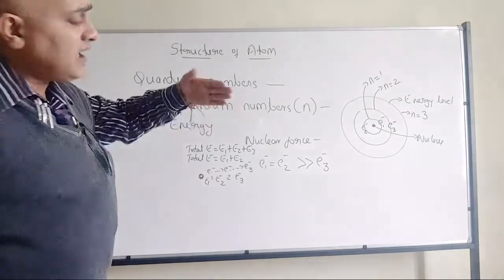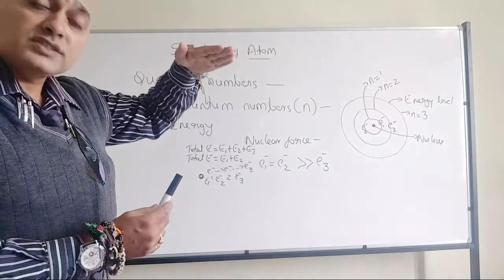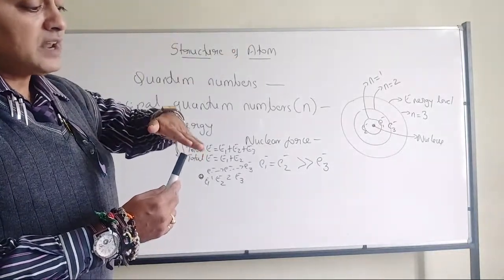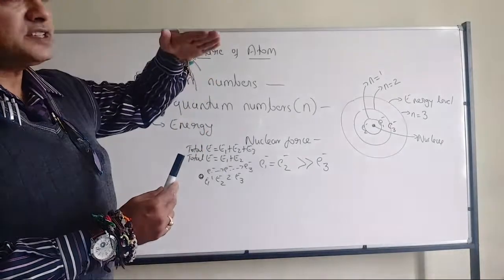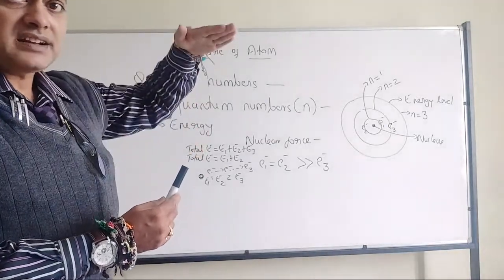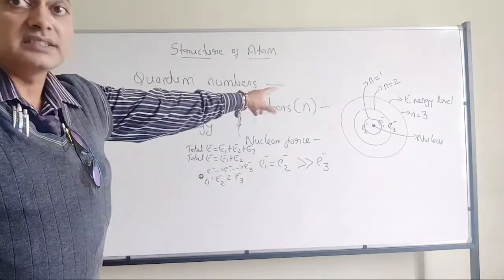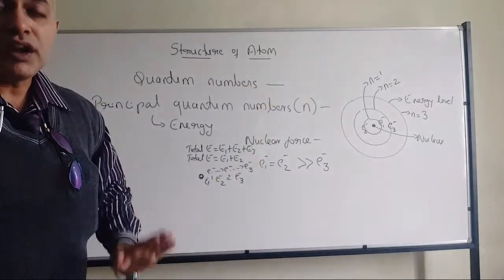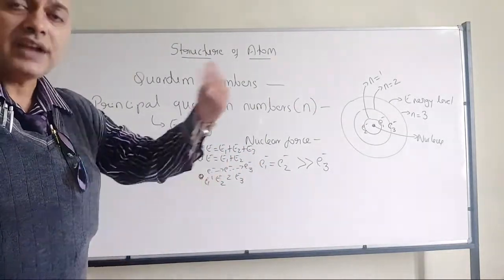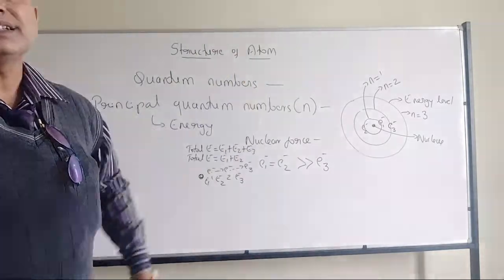So therefore, as the electron moves away from the nucleus, nuclear force is going to decrease, no doubt. But the problem here is those electrons have moved far away by applying energy against the nucleus. So therefore, that total energy we are considering. So as the n value increases, energy also increases. That's what we will assume. So energy level 1 will be of less energy compared to energy level 2. Energy level 2 will be of less energy compared to energy level 3.